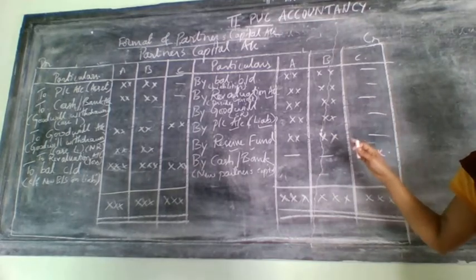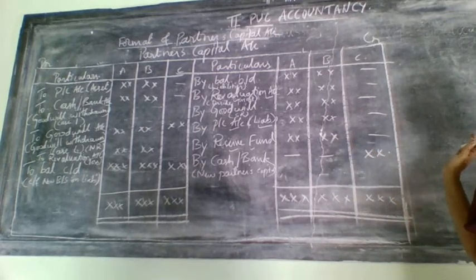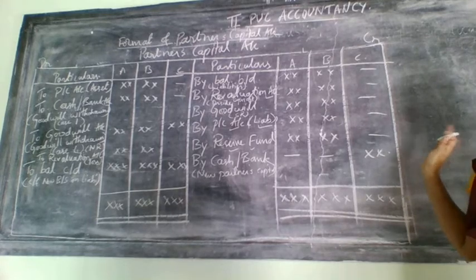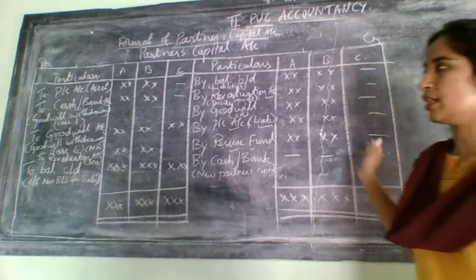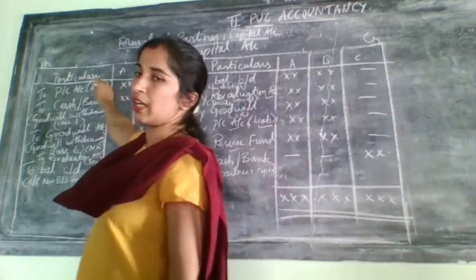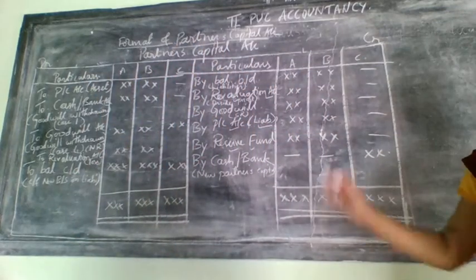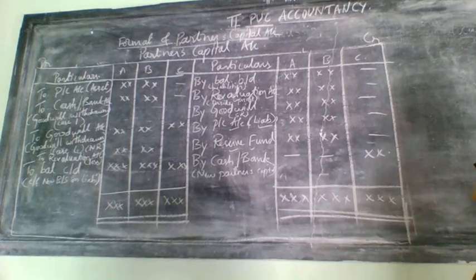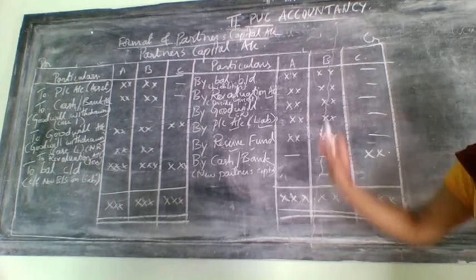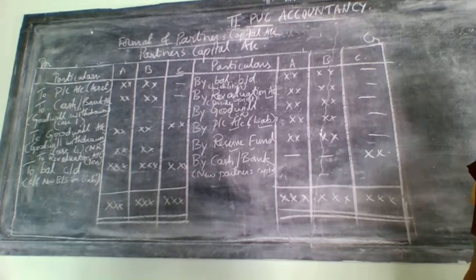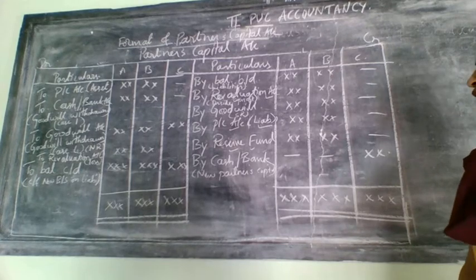Suppose profit and loss account is given on the asset side of the old balance sheet, then that profit and loss account will come on the debit side of partners capital account, and that is considered as loss. Okay. So this also you need to distribute in the old ratio, and it is related only to old partners.